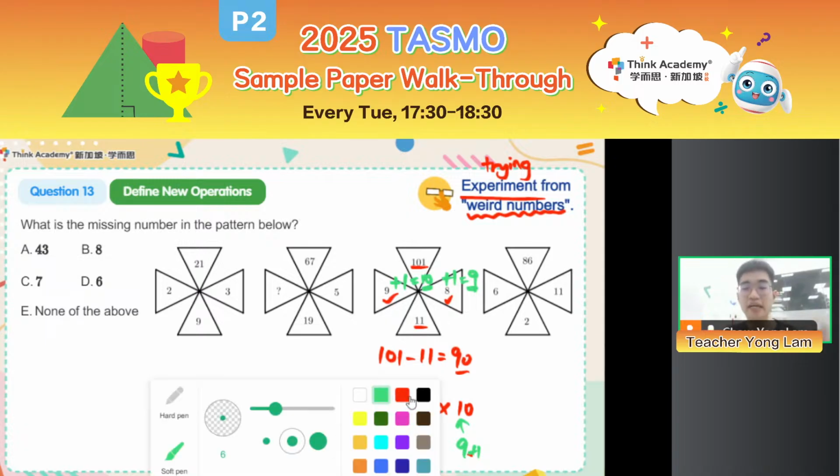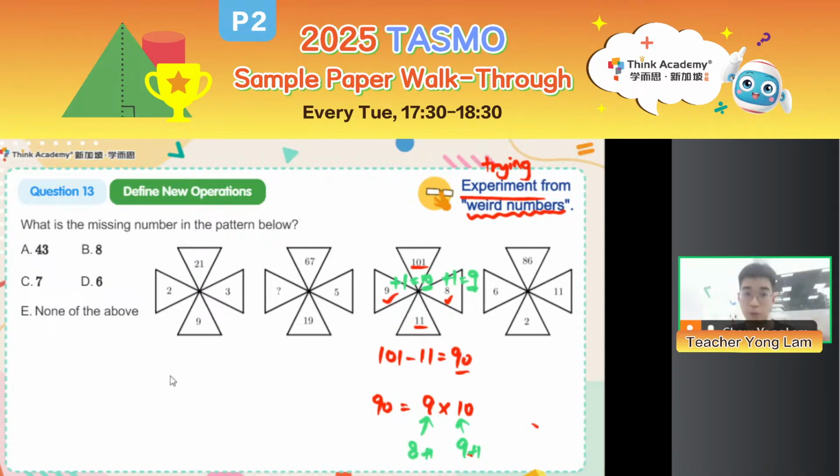So let's take a look at the other patterns to see, does it work? As usual, let's start from the first one. 21 minus 9 is equal to 12. Then if I do 2 plus 1 and 3 plus 1, I will get 3 and 4. And just nice, 12 is equal to 2 plus 1, which is 3, times 3 plus 1, which is 4. So it works for this pattern.